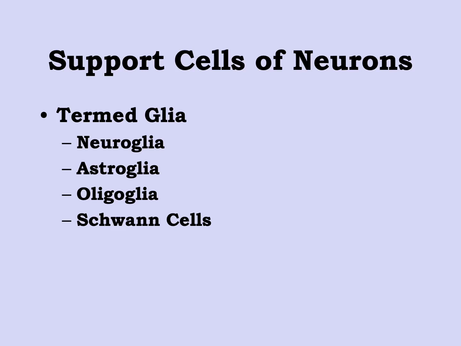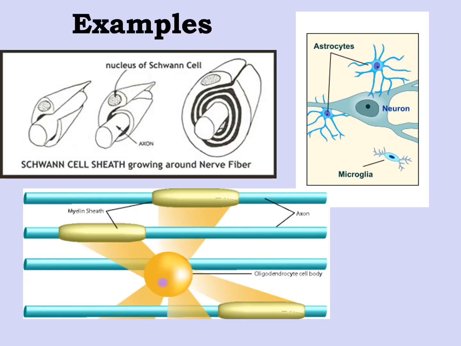The other ones that we see are the support glia, and those are going to act as macrophages and as fibroblasts within the central nervous system in particular, so as to support the neurons themselves, either in their metabolic states or in their response to injury or inflammation. And so here we have a couple of examples, and we'll show some more when we look at the slides in lab of the various types of glial cells.